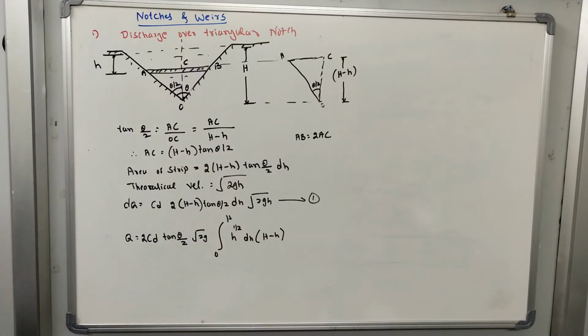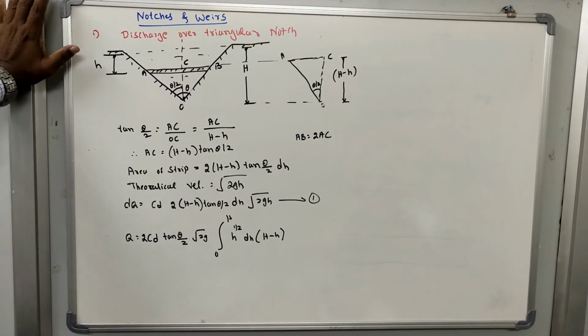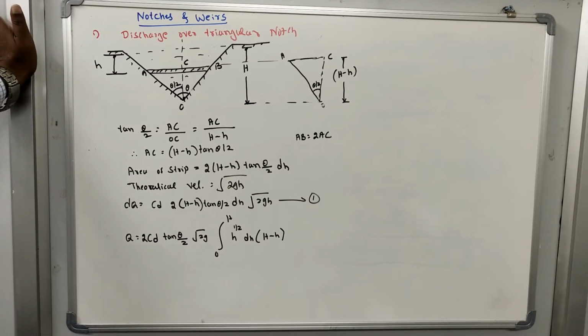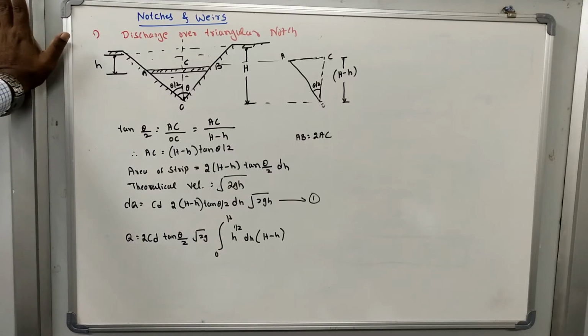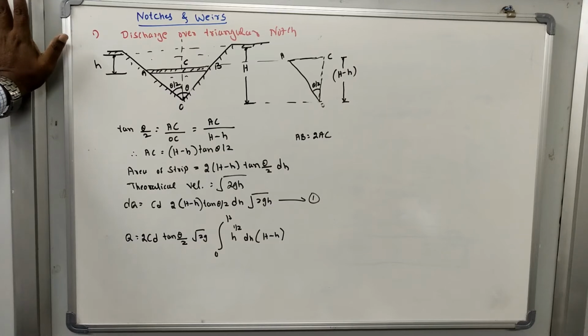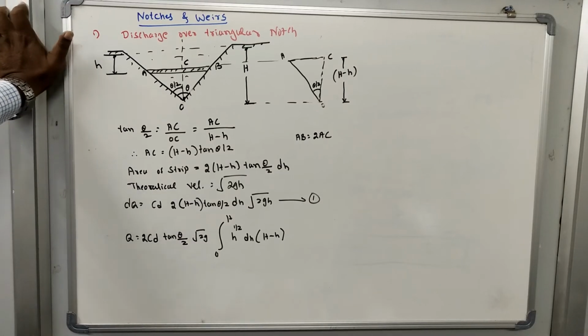Now we will discuss the discharge over the triangular notch. In the previous discussion we considered the shape of the notch or weir as rectangular. In this derivation, we will consider the shape of the notch or weir to be triangular in shape.